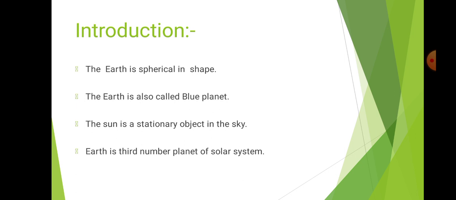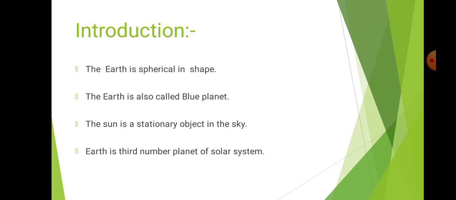There are 7 continents and 5 big water bodies. It means that 71% is water and 29% is land on the earth's surface. So that's why earth is also called the blue planet.